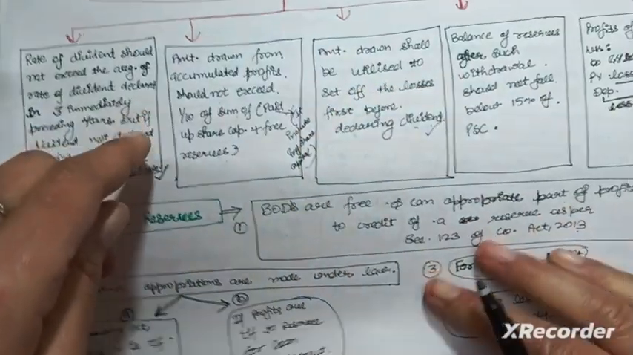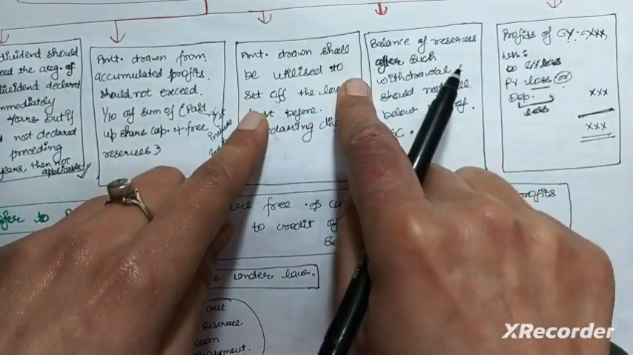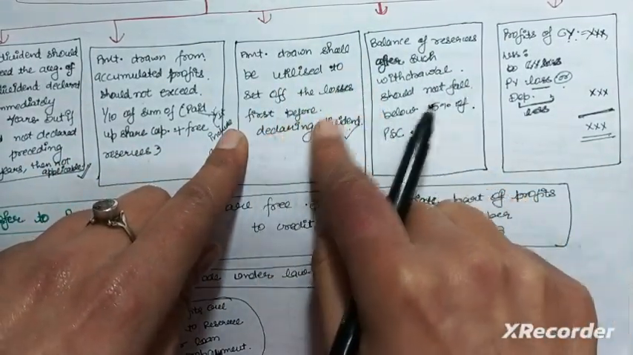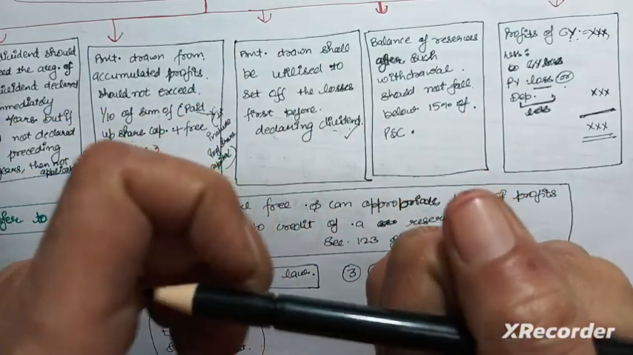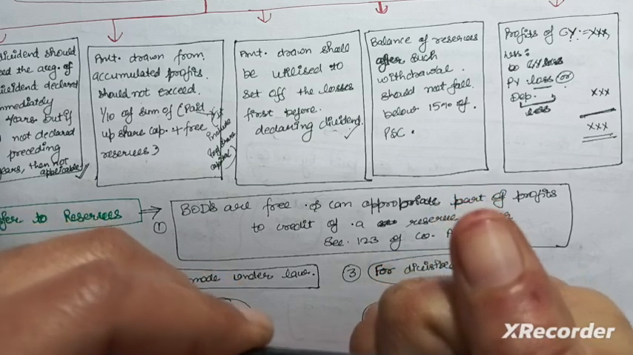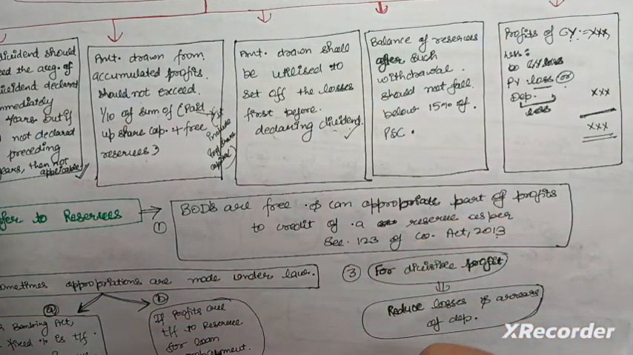Okay, and the third condition is that the amount drawn shall be utilized to set off the losses first before declaring the dividend. जो अमाउंट हमने ड्रॉ की है वो सबसे पहले लॉसेस सेट ऑफ करने के लिए यूटिलाइज की जाएगी बिफोर डिक्लेयरिंग एनी डिविडेंड.